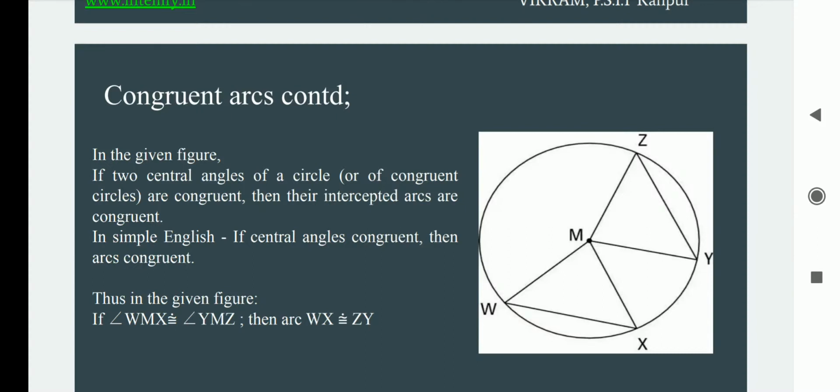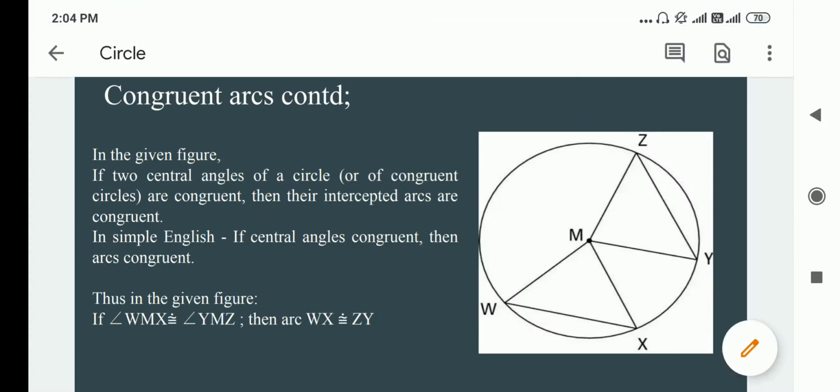Thus, in the given figure, for the arcs to be congruent, angle WMX should be congruent to angle YMZ, then only arc WX would be congruent with arc ZY. So that's all about a congruent arc.